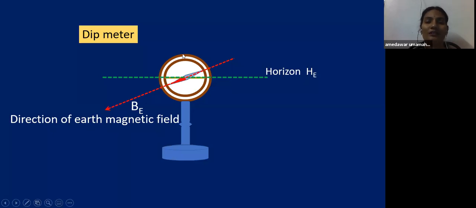This dip meter consists of a brass strip which always coincides with the earth horizon, and this is the magnetic needle. You can see here it is just inclined with the earth horizon, that is the horizontal brass strip. The angle between this brass strip and the magnetic needle measures the angle of dip.